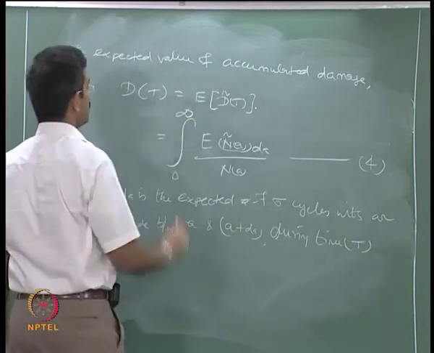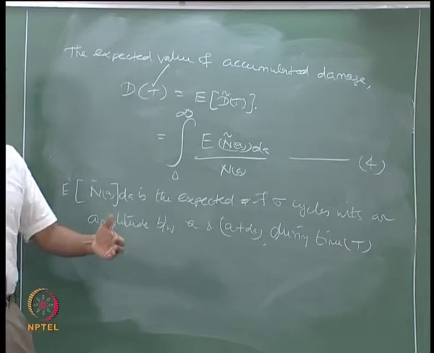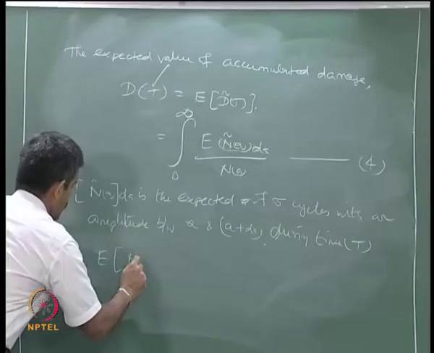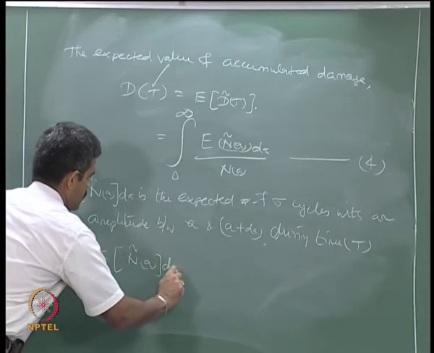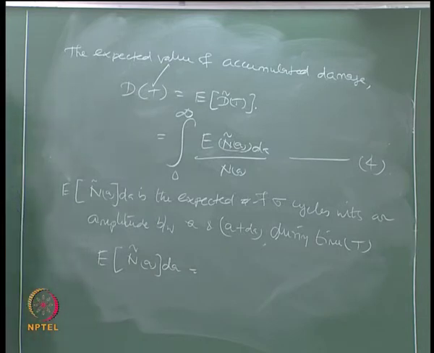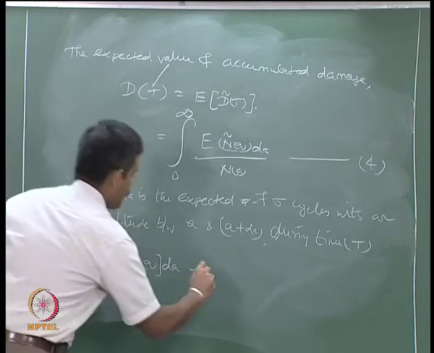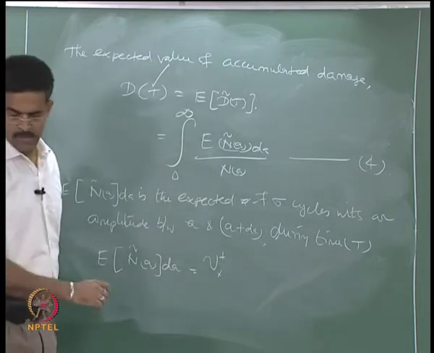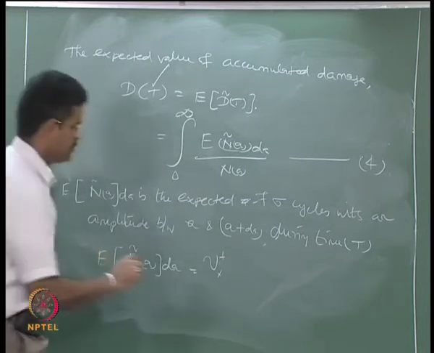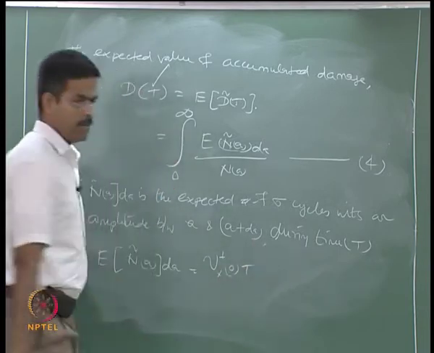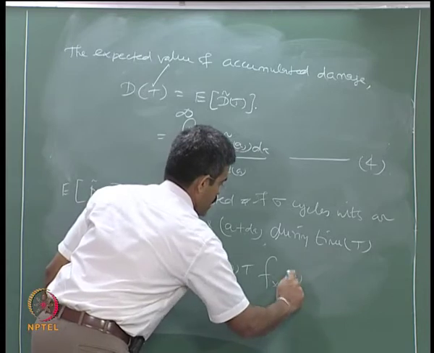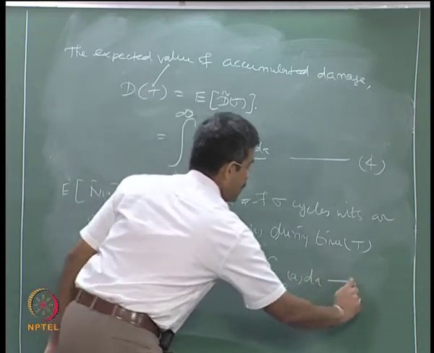That is why I am saying this d of t. So, I am having a period of record which is t. So, if that is the case, I can write the expected value of this as v x plus 0 of t times f x p A dA,